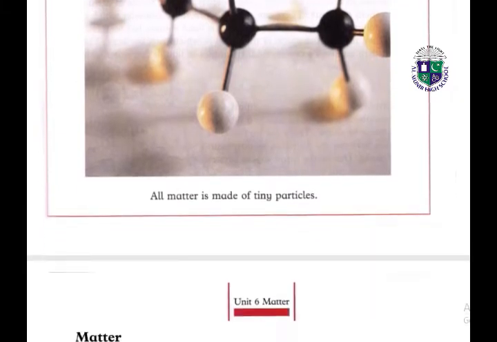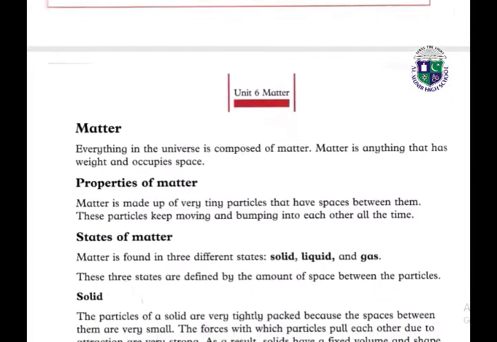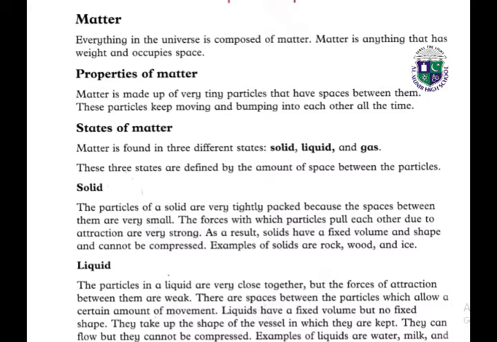All matter is made up of tiny particles. So first of all we will look at the first page: what is matter, what are the different properties of matter, and states of matter. Everything in the universe is composed of matter. Matter is anything that has weight and occupies space. For example, everything around us is made up of matter, like table, chair, wall, because anything that has weight and occupies space is called matter.